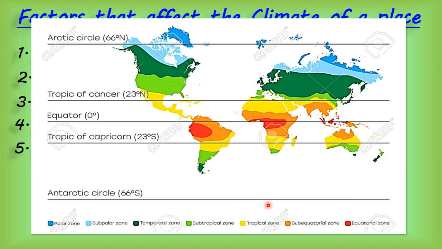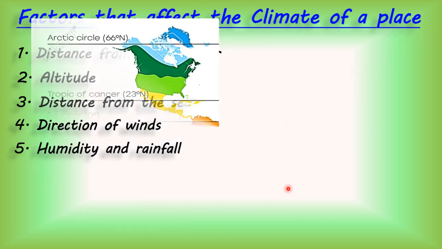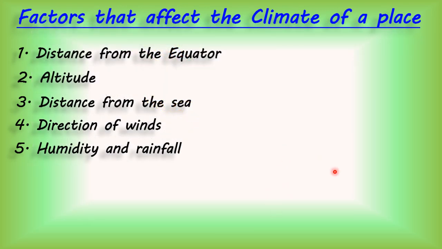Is it clear, children? So these are the factors that affect the climate of a place, and on the basis of these 5 factors, the earth is divided into 7 different climatic zones. Yes, children, this much is clear.